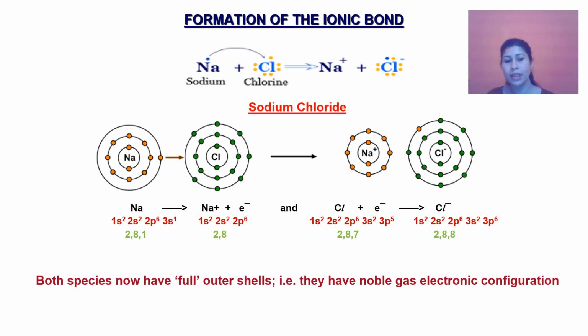So in both these species, we can see that the outermost shell has the nearest noble gas electronic configuration, and in this way the formation of ionic bond takes place by the transfer of electrons between a metal and a non-metal.